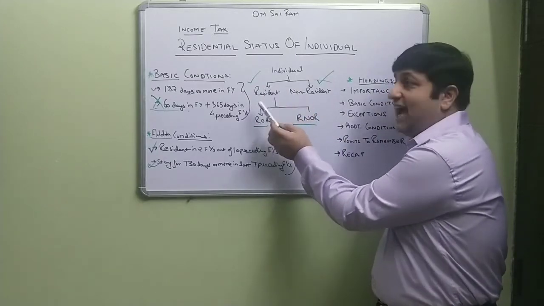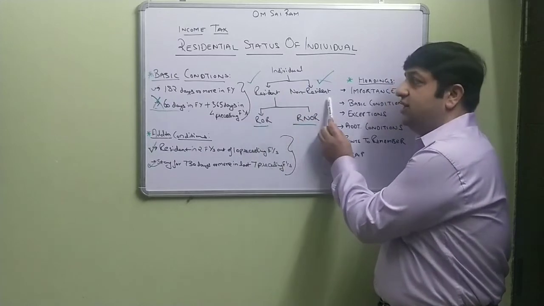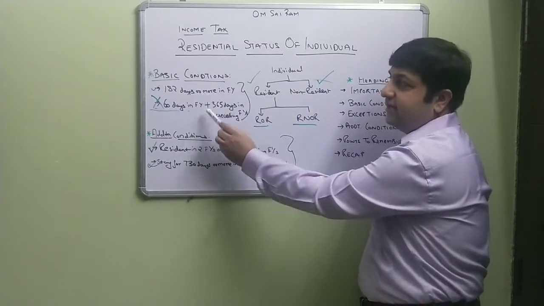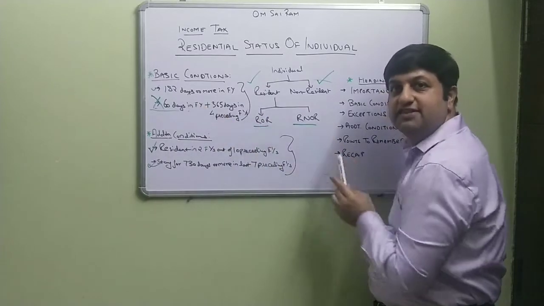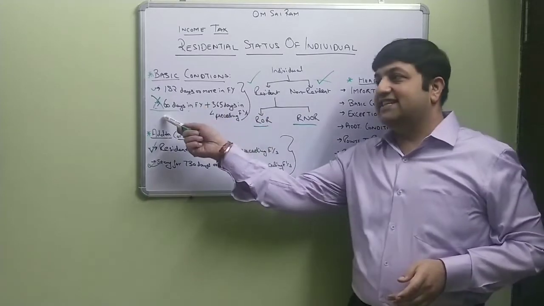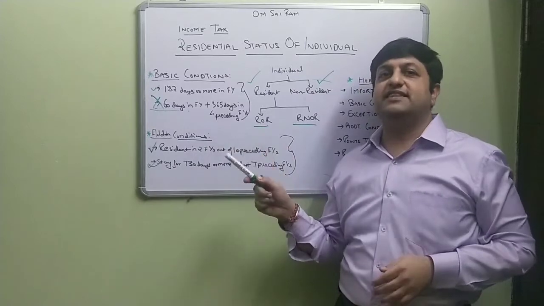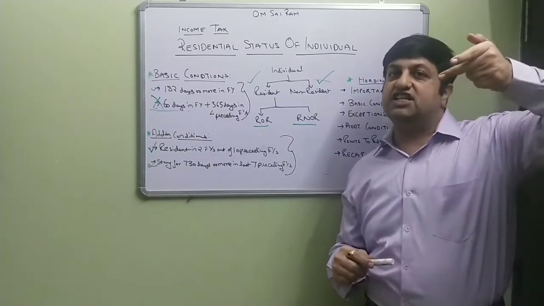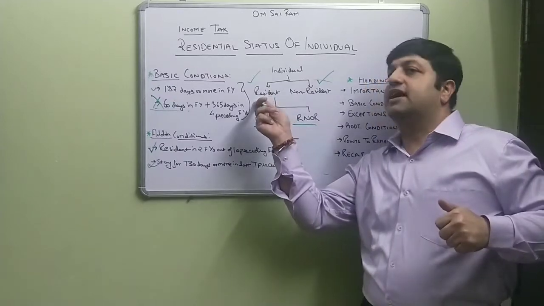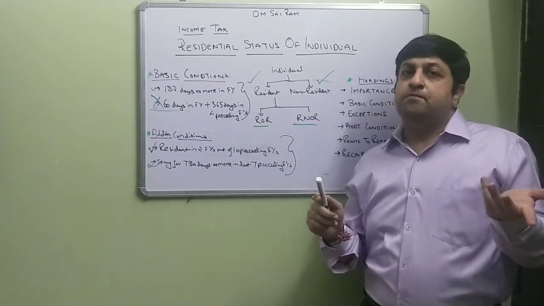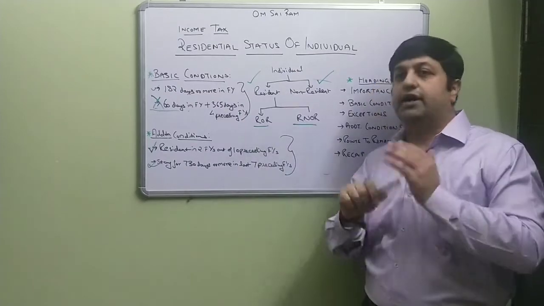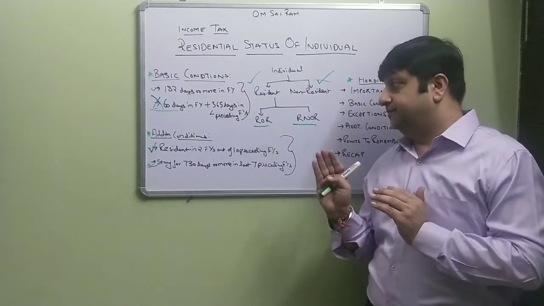That individual can be either a resident or a non-resident. For resident, he has to satisfy either of these two basic conditions: 182 days in the financial year, or 60 days in the financial year plus 365 days in the previous 4 financial years. If he satisfies any of these two, he will become a resident. If he doesn't satisfy either of these two conditions, he will qualify as non-resident. I hope it is clear.